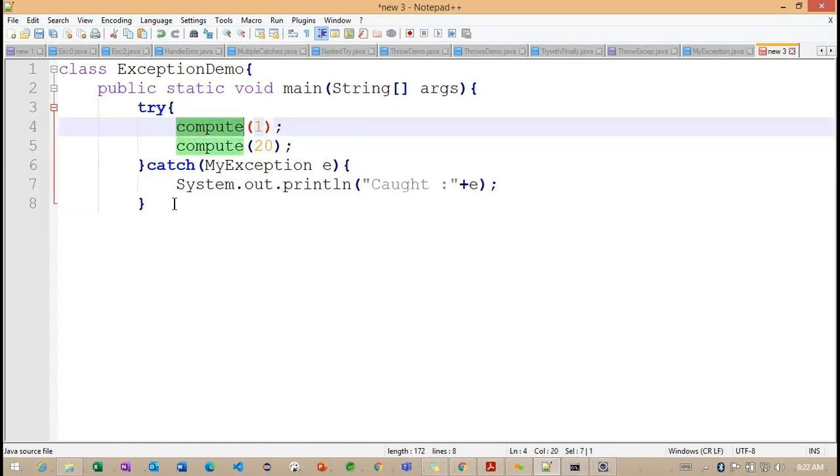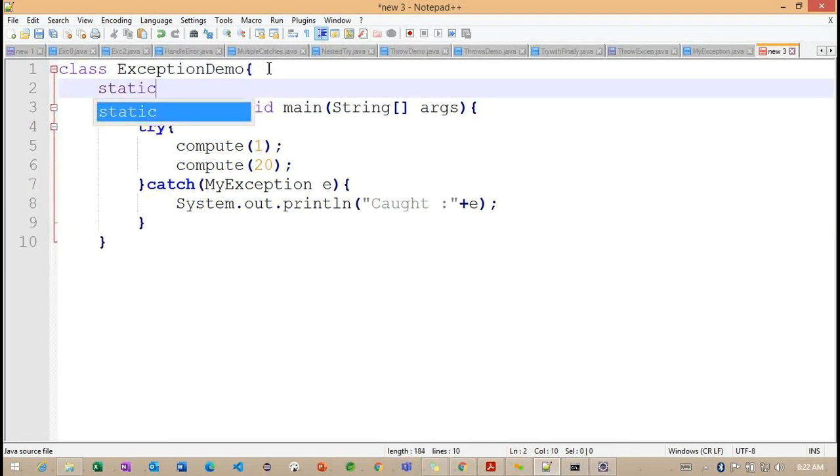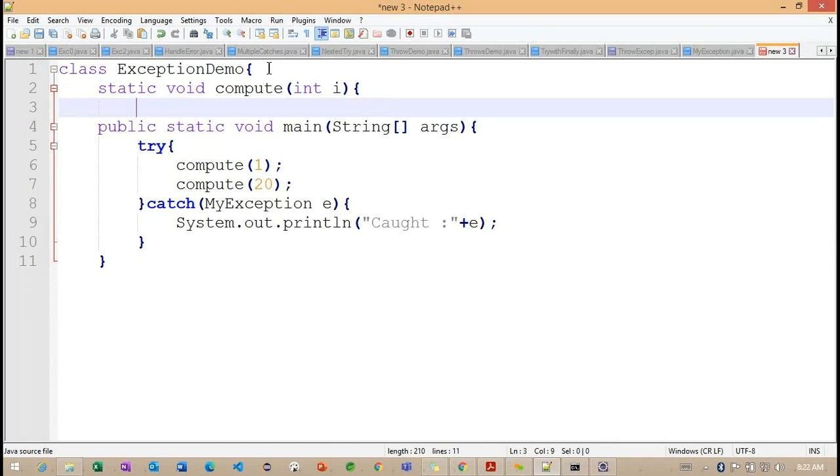Okay, here now what we can do, we need to define the method here. To define the method, we need a static method, compute method, which is expecting int i. Right.